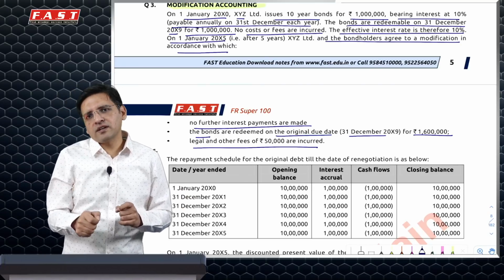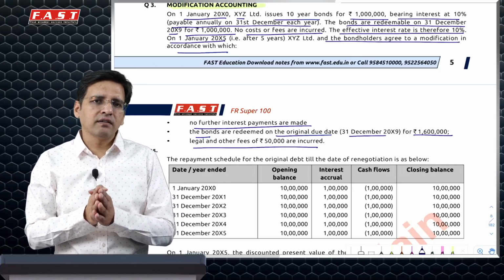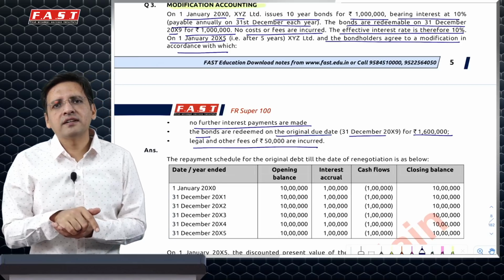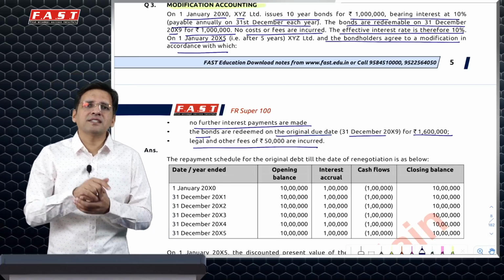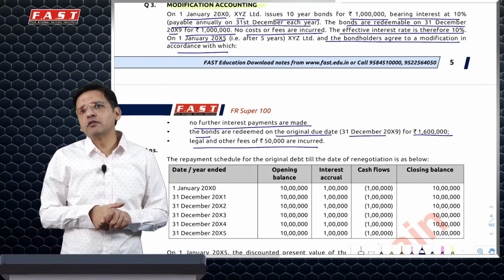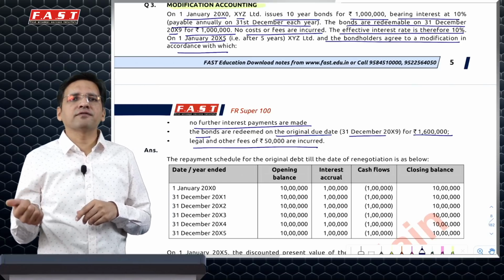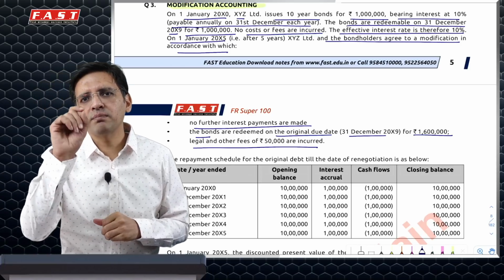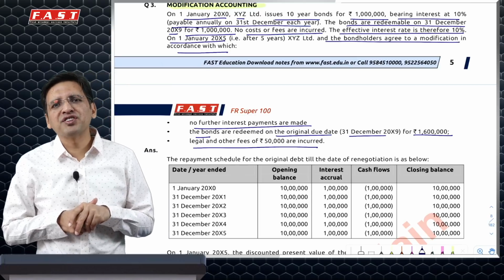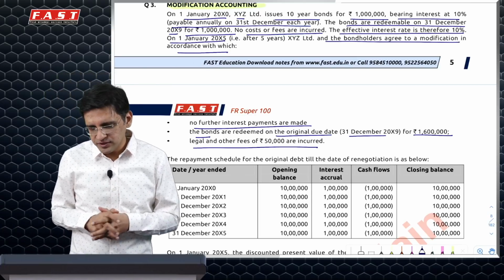However, if the modification is not substantial, in that situation we would simply adjust the effective interest rate, saying that whatever changes I've made will effectively change our interest rate. How do I identify whether it's a substantial modification or not? I basically see whether the revised cash flows, in comparison to the present value of the previous cash flows, change by more than 10%. If yes, substantial modification. If no, not a substantial modification. It is very important to remember that the transaction cost which you've incurred would also be considered under the revised cash flows, under the revised arrangements, to identify the difference percentage.